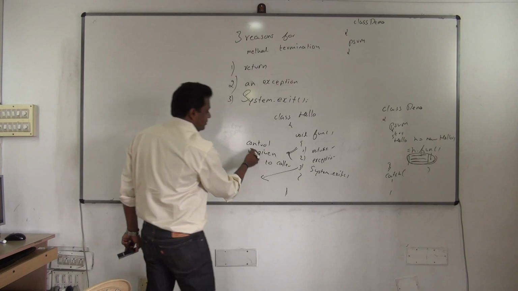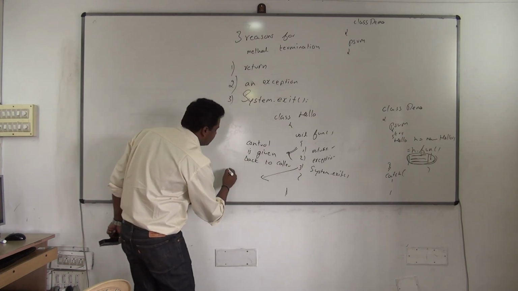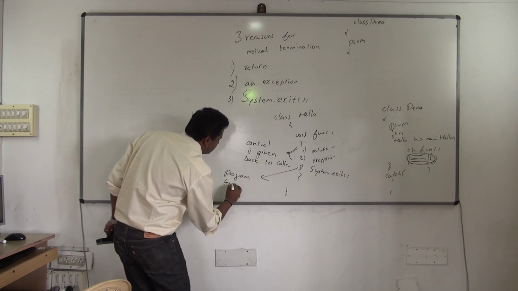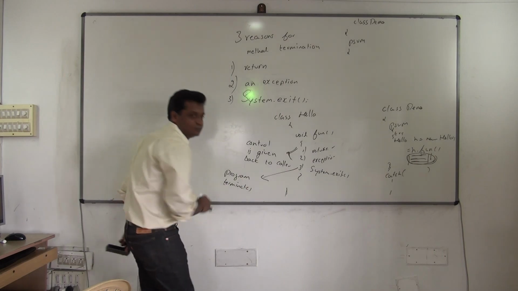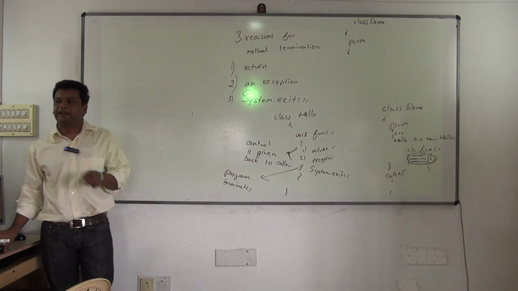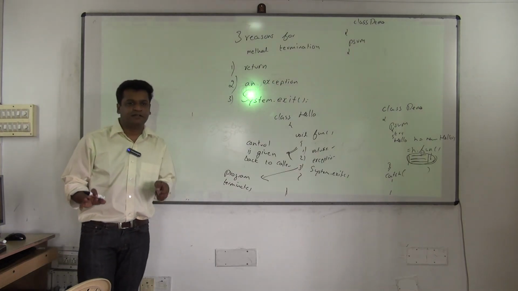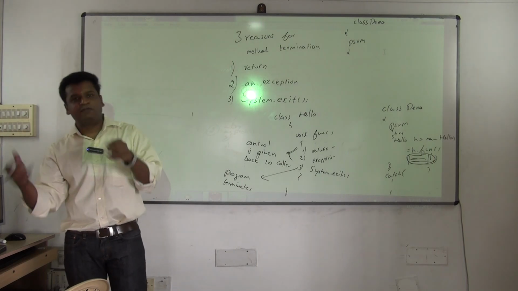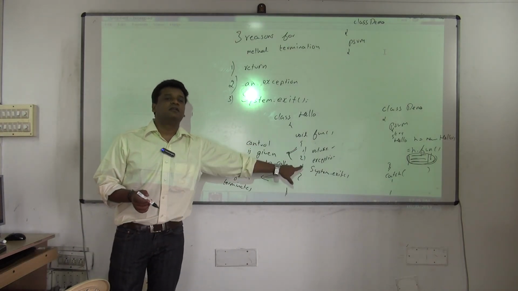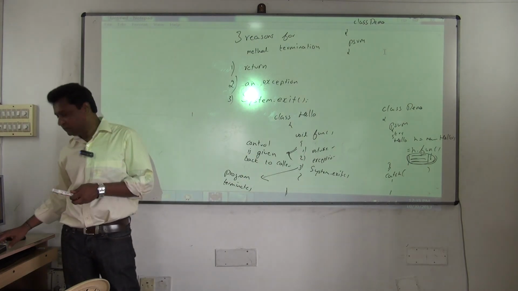For these two, control is given back to the caller, but with System.exit, the program terminates. It will never give back the control to the caller. Remember that. Understood? The program will definitely get terminated. Wherever you use System.exit, forget the method, the program itself will get terminated. But these two will only terminate that particular method. Okay.